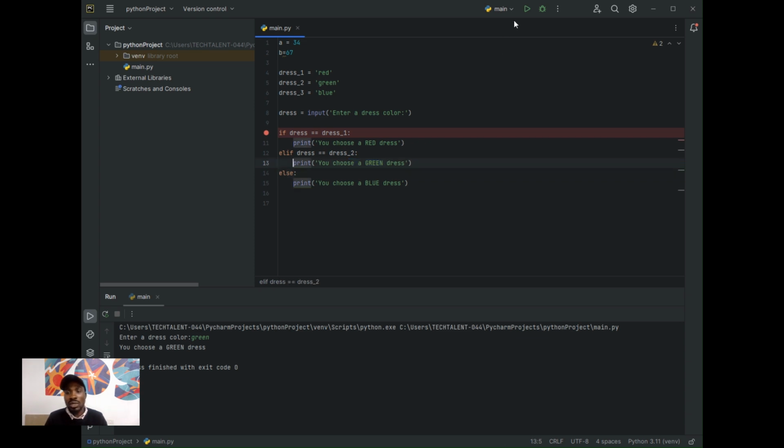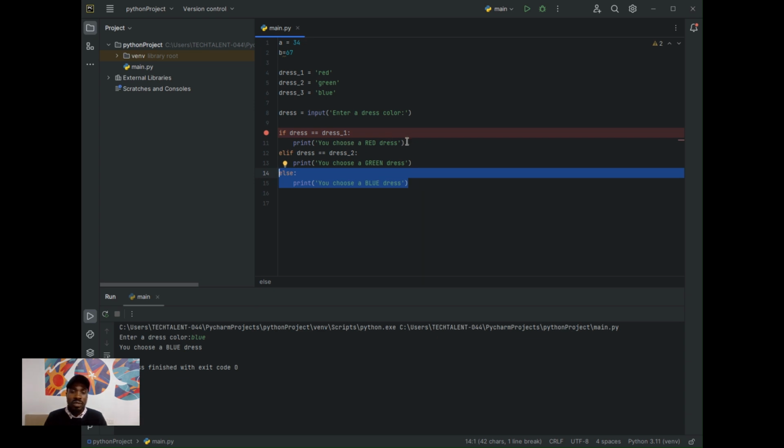Let's try the third one, for blue. If I run it again and say blue, you can see it gives me blue, which is the third condition.